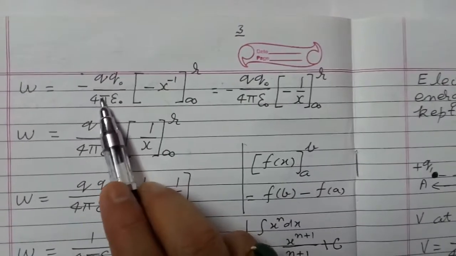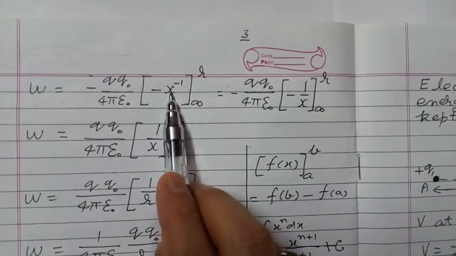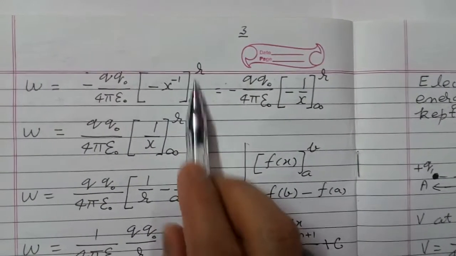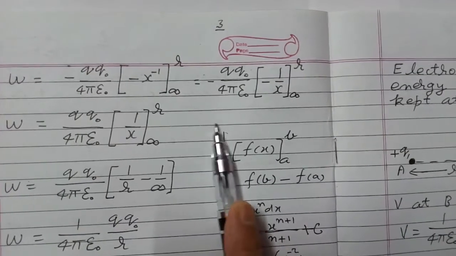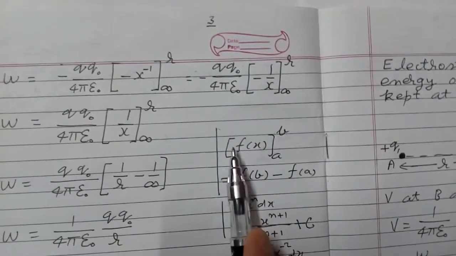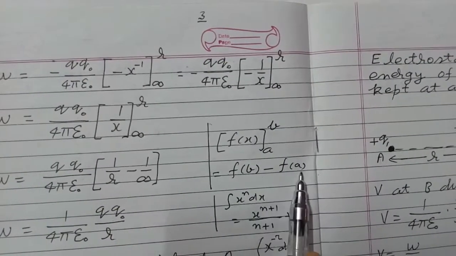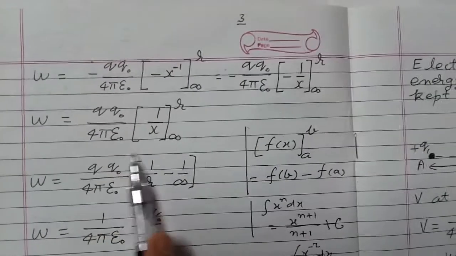So by integrating 1 upon x square, we get this, and these are limits. If integration of any function is f(x) and limits are a and b, we write this as f(b) minus f(a). This minus into this minus becomes plus.